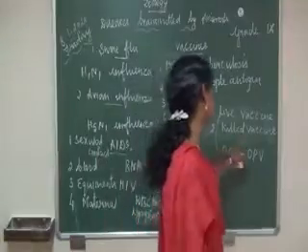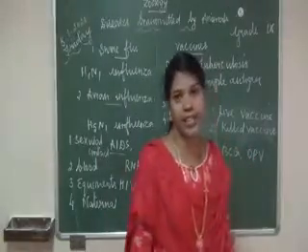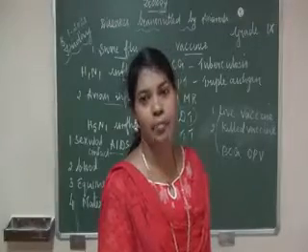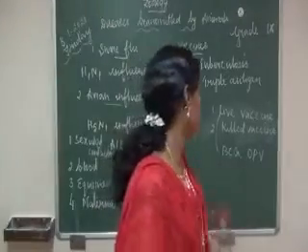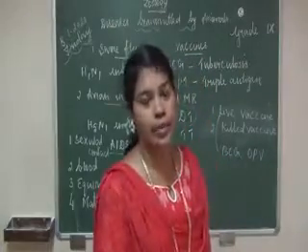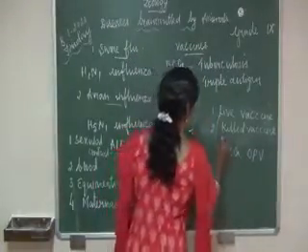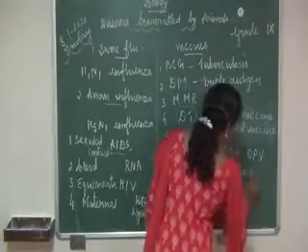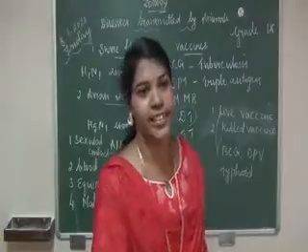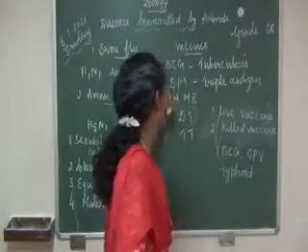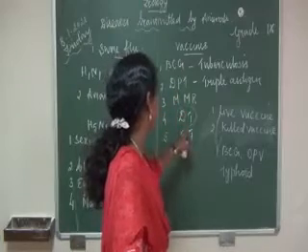Second one, killed vaccine. That means the microorganisms are killed by heat or by applying chemicals. Example, typhoid vaccine. So, children, vaccine examples: BCG, DPT, MMR, DT, TT.